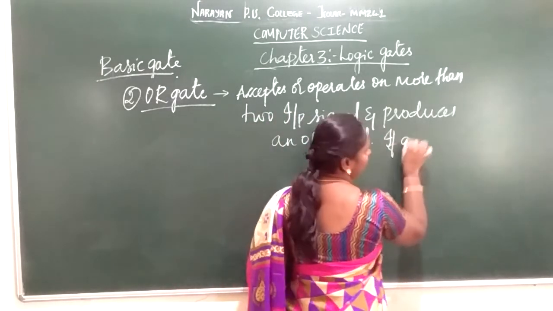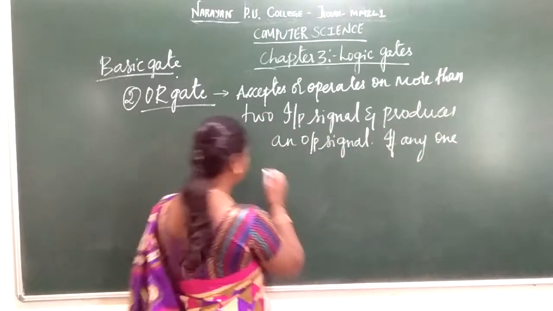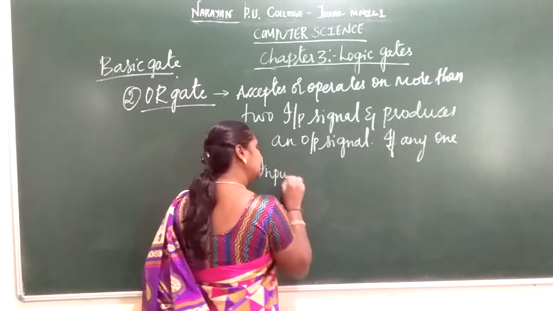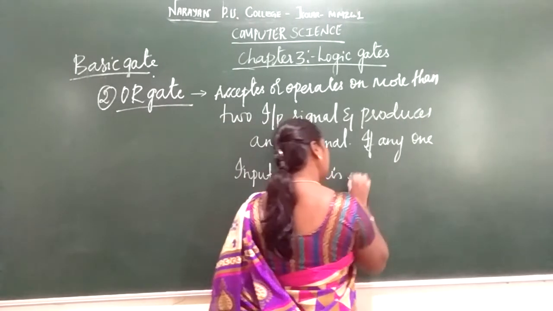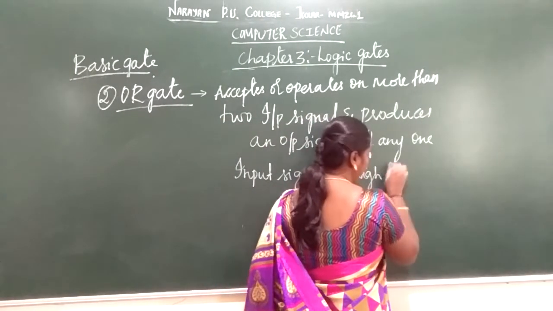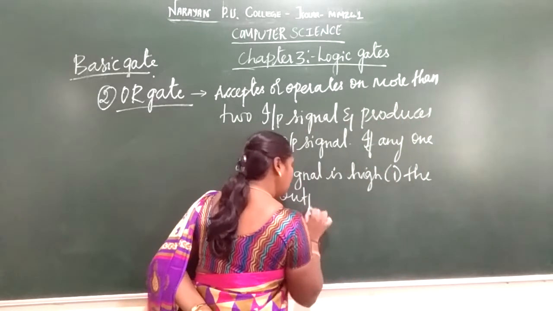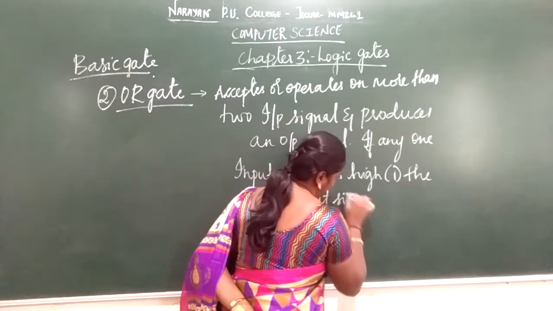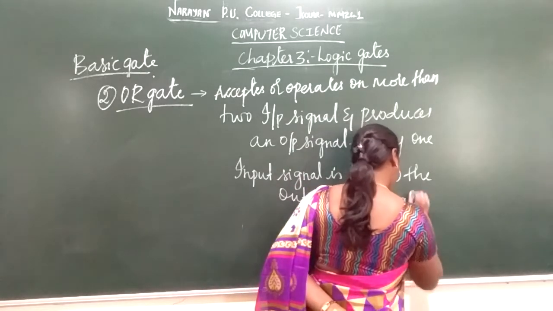If any one input signal is high, that is 1, the output signal is high or 1.